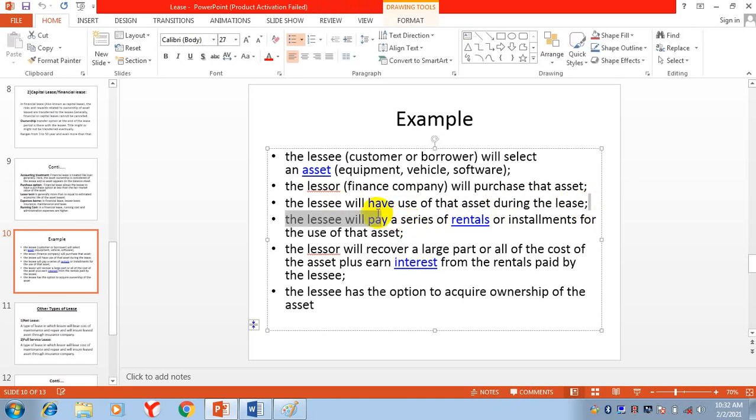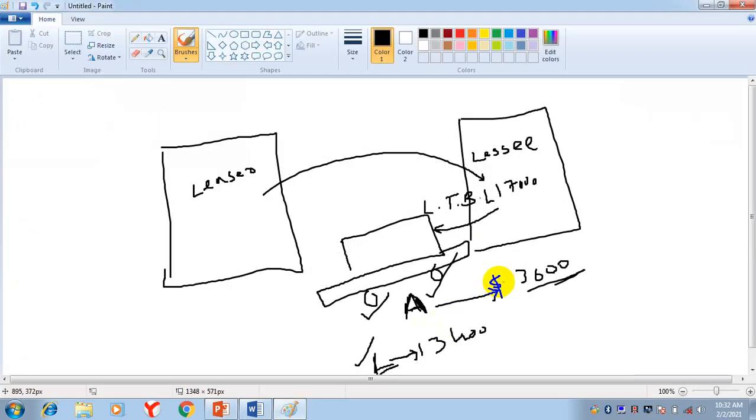During the lease period, 4 years, 5 years, the lessee will make payments and can use the asset. The lessee will pay a series of rentals or installments for the use of that asset. Just like I told you, 300 will be the monthly installment.